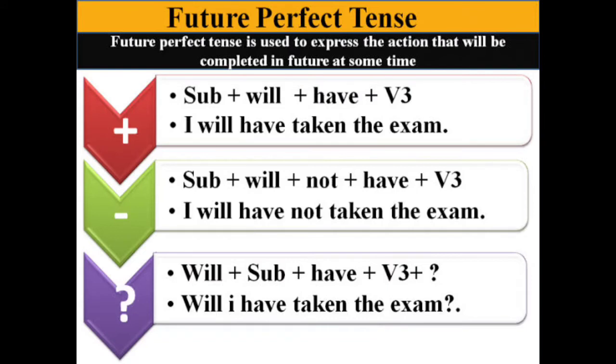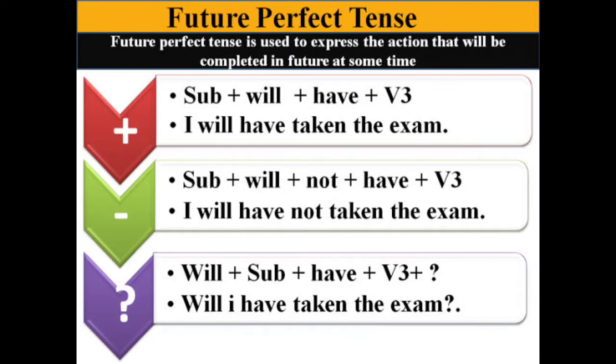Look at the negative sentence. The same thing, not should be added. Subject plus will plus not plus have plus verb 3. The sentence is I will have not taken the exam.